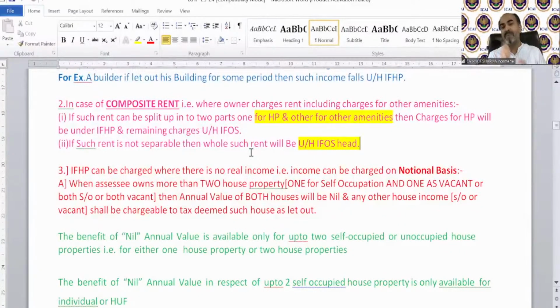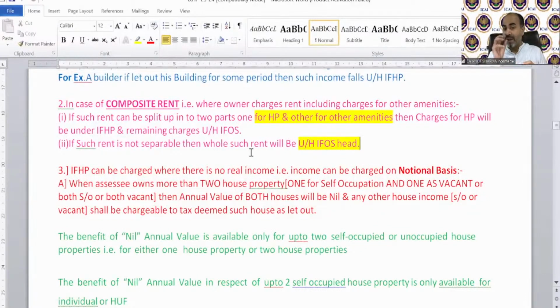So if the income tax department has made this provision that the whole income is going to be taxable under income from other source, apply logic. Why must they have done this? Why? If they are saying that the rent is not separable, then we will tax the whole value under income from other source. So why must the department be doing it?